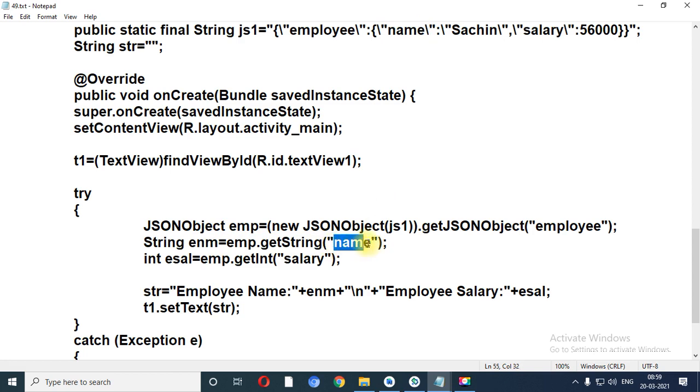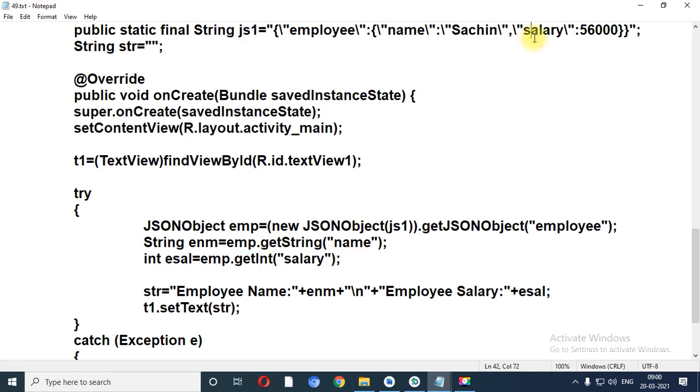So the name variable I need to use over here. Now see, what is salary? Salary is an integer value, so I need to create an integer variable eSalary, emp.getInt. Like getString, I can use getInt.